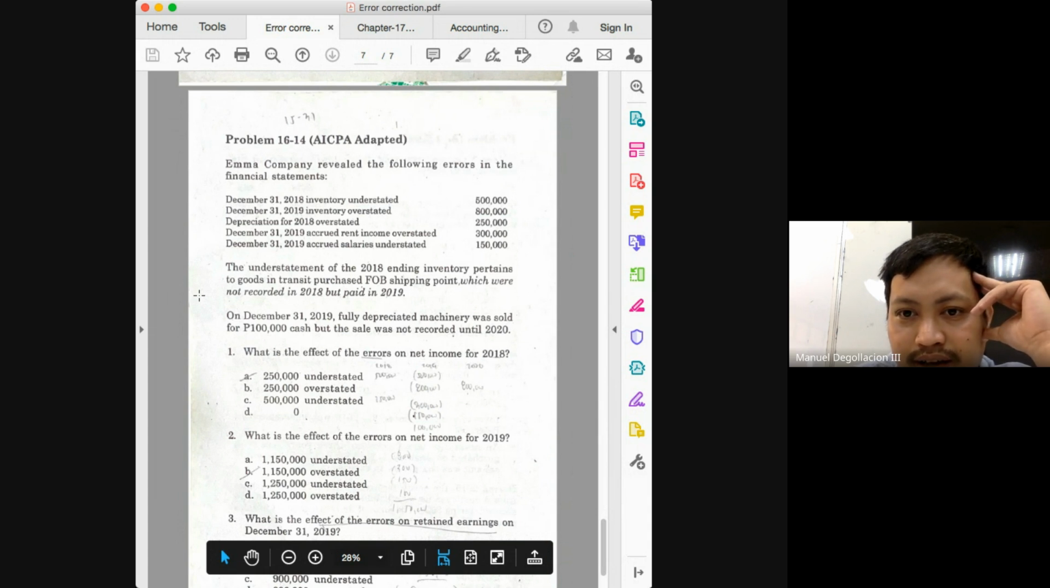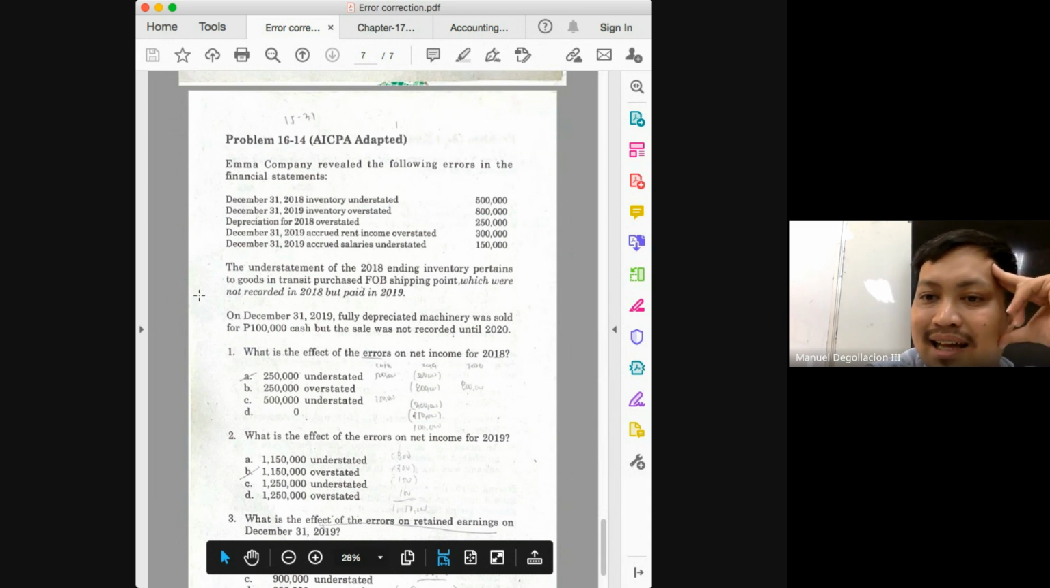The rest of the errors there are 2019. We have another 2018. What do we have for 2018? Depreciation was overstated, and depreciation is an expense. So that means expenses were overstated. And if expenses are overstated, what will happen to your net income? Net income will be what, class? Understated. Okay, so understated by 500 and understated by 250.